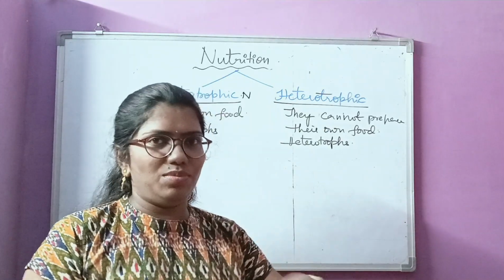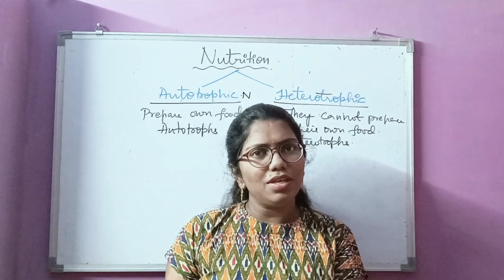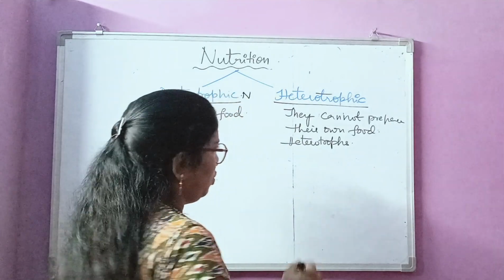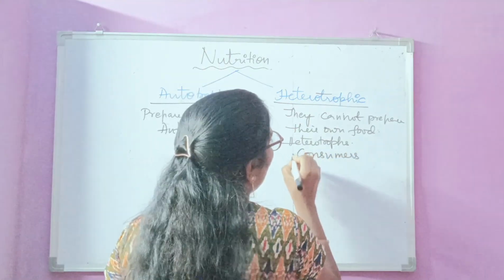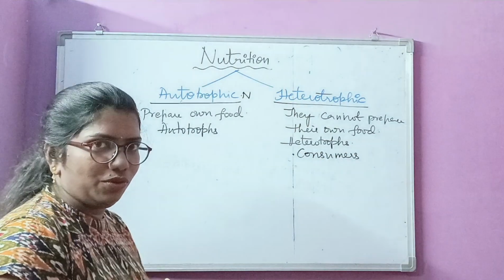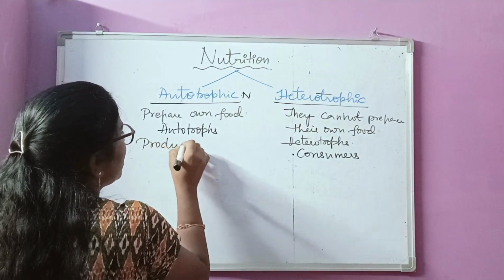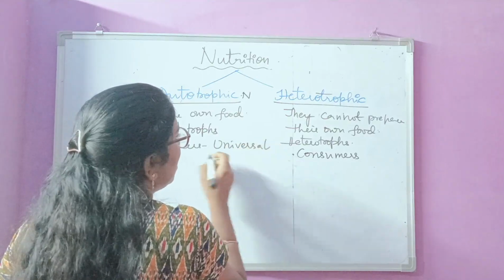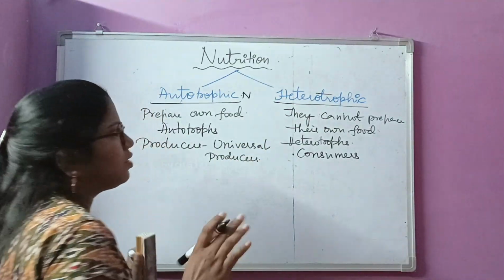So I actually consume the food. Where do I consume the food from? I take it from the producers and I consume it. So I am called a consumer. Heterotrophs are consumers, whereas those preparing the food are called producers. The universal producers are plants.